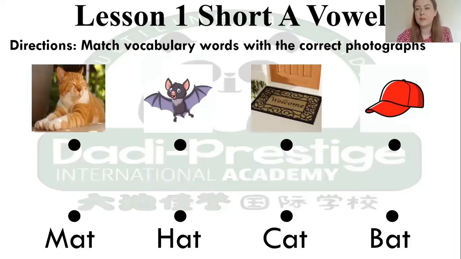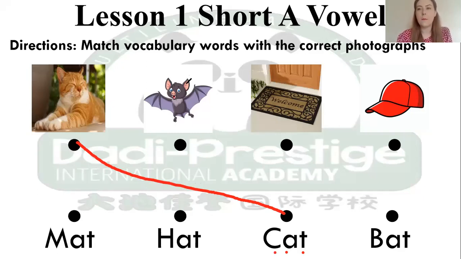Okay, so now we're going to match the vocabulary words with the correct photo. So here, this is a cat. So cat is k-a-t. Which word is k-a-t? Which one? Is it this one, this one, this one, or this one? Which one is cat? K-a-t. So k-a-t is this one. Yeah, we have k-a-t, cat.